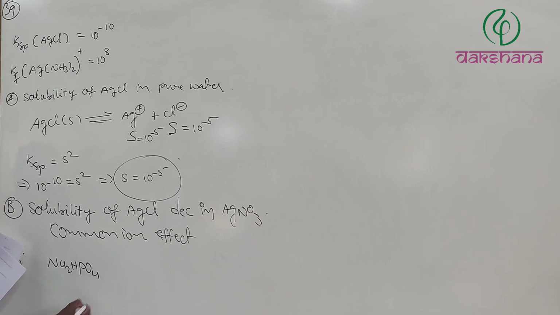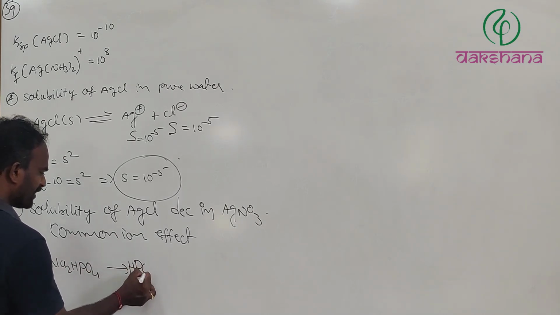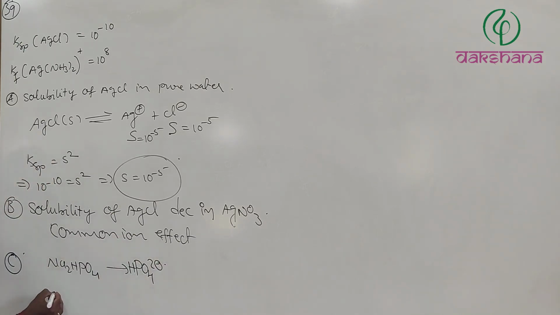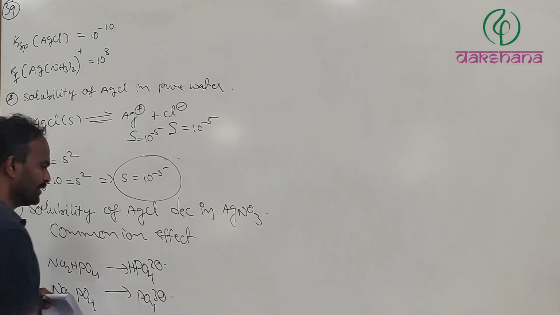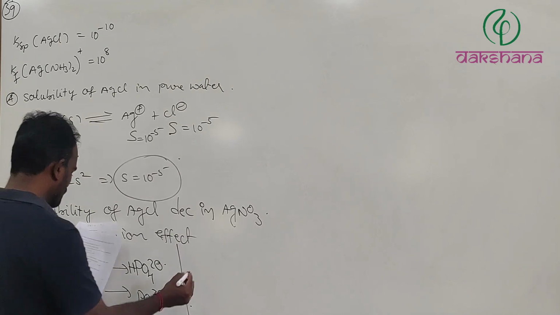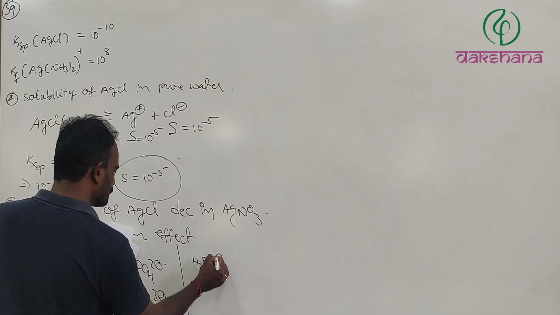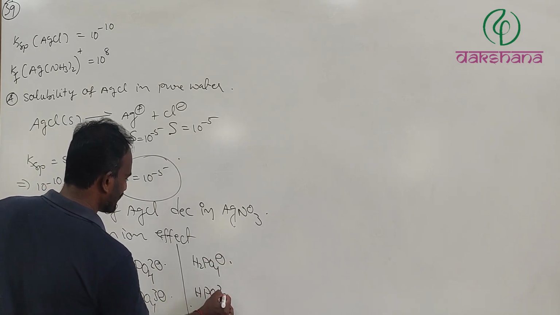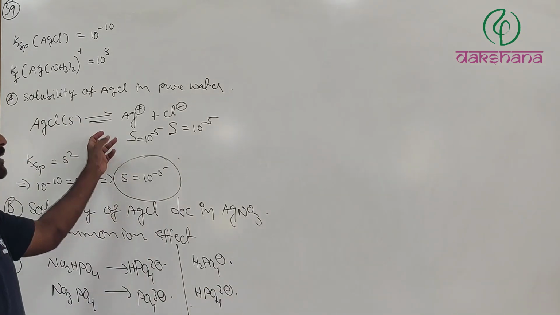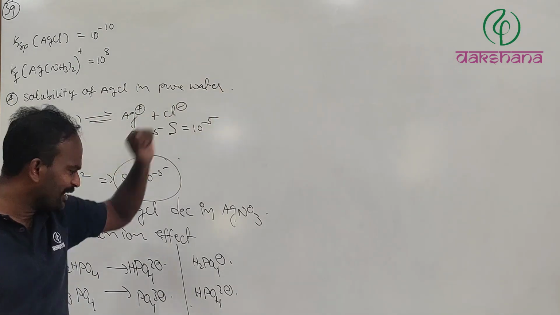Na2HPO4, which is nothing but HPO4 2-. Na3PO4, which means PO4 3-. And another buffer that is given is H2PO4- and another one is HPO4 2-. When solubility will be increased, when the equilibrium will be shifted towards the forward direction,